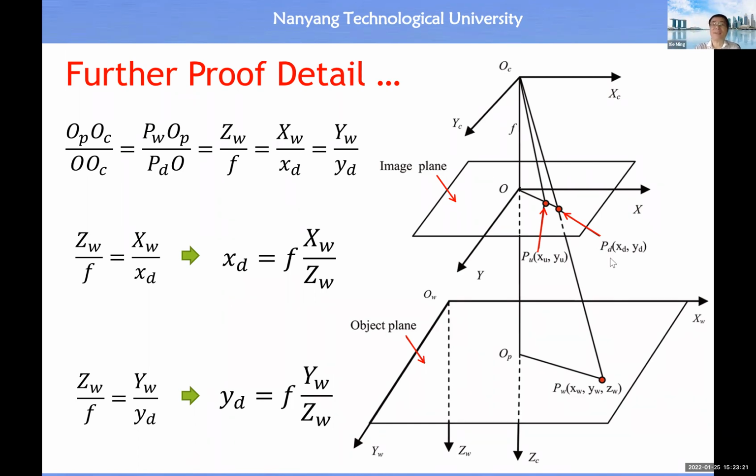That's it. Then we have the similarity between this triangle and this triangle, and then we have this ratio. So this is a quite fundamental equation, and it is quite important for you to understand. This is something new to you, so try to get used to these two relationships.